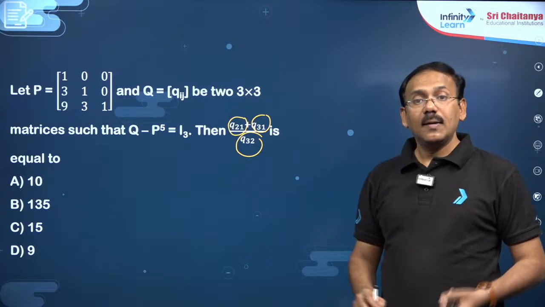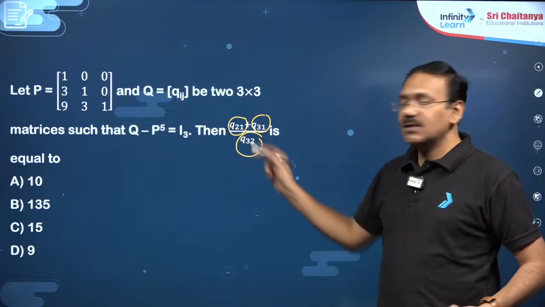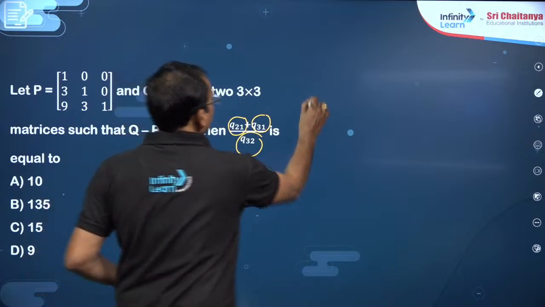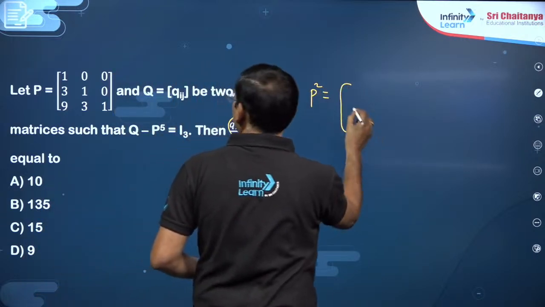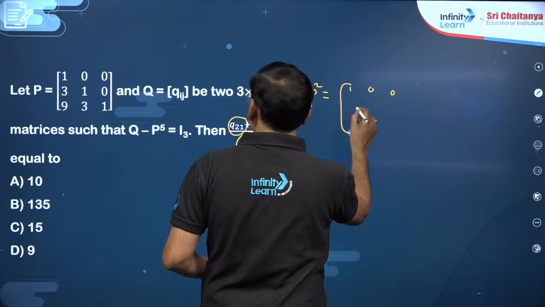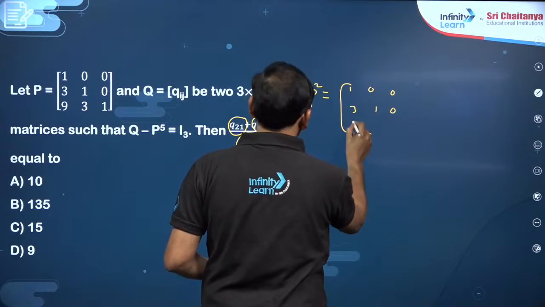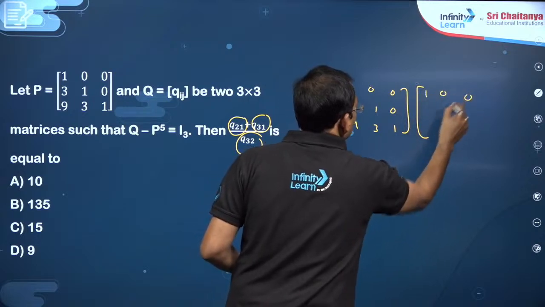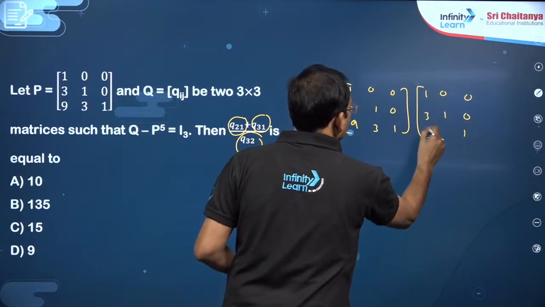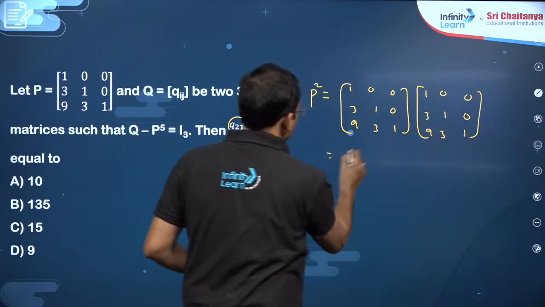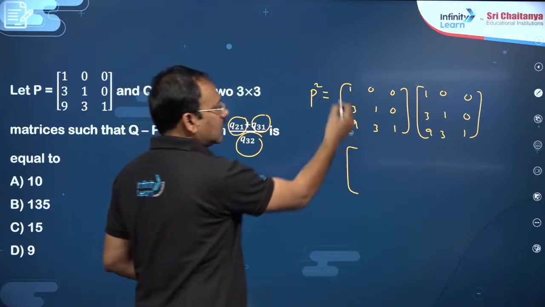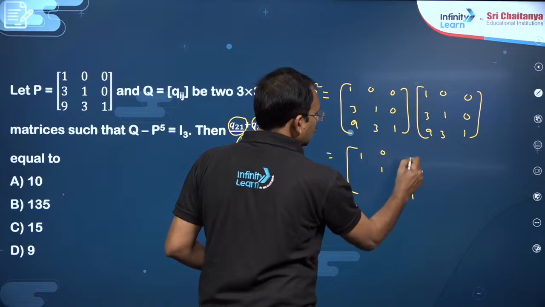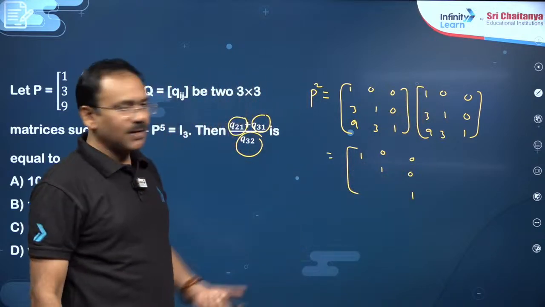So you need to find P square, P power 5 first, then let us add I. P power 5, in the sense, dear students, if you just find P square, that is [1 0 0; 3 1 0; 9 3 1]. If you multiply with the same [1 0 0; 3 1 0; 9 3 1], since it is kind of lower triangular matrix, here you will get 1, 1, 1, 0, 0, 0 only. If you want, you can just multiply and see.